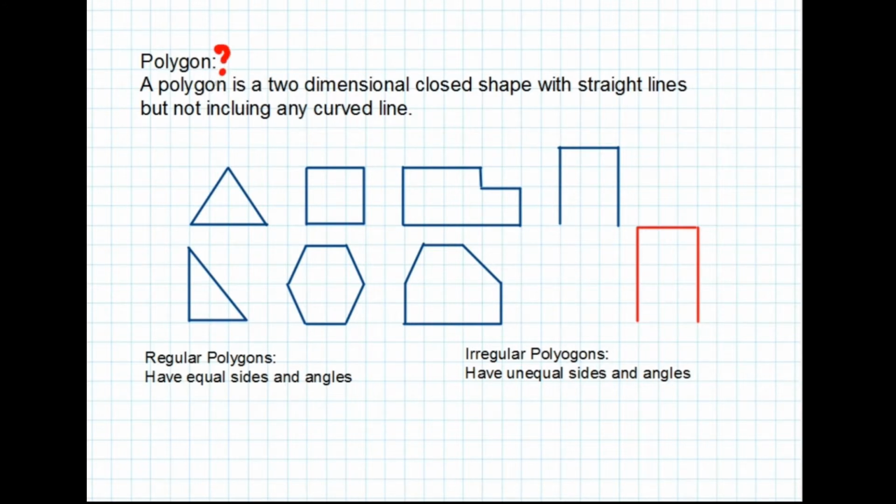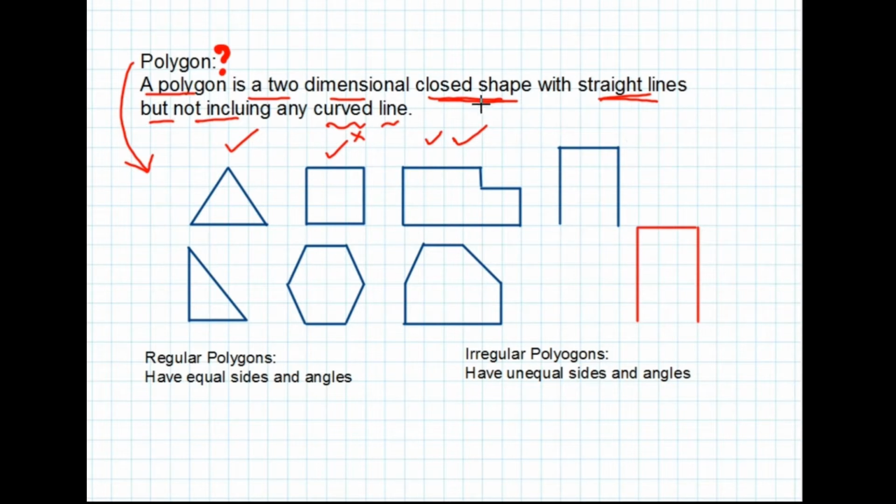So what are polygons? A polygon is a closed shape with straight lines but not including any curved line. Here the first shape is a triangle, which is a closed shape having all straight lines, so it is a polygon. Next shape is a square, which is also a closed shape with no openings anywhere, and it also has straight lines, so it is a polygon. Next shape is also a polygon, having a closed shape with straight lines.